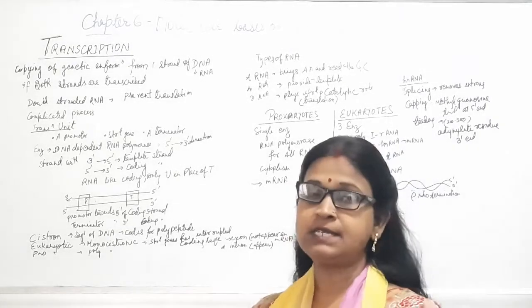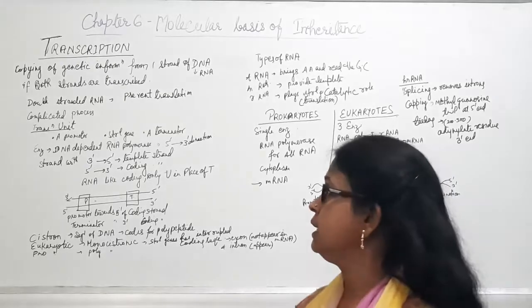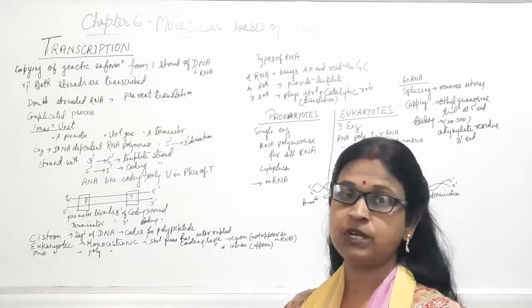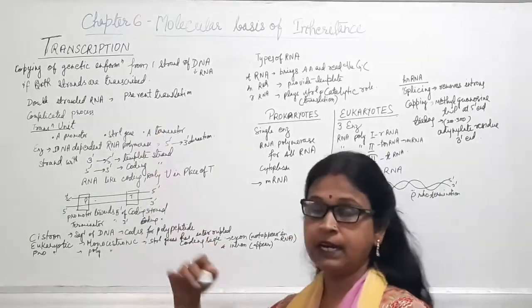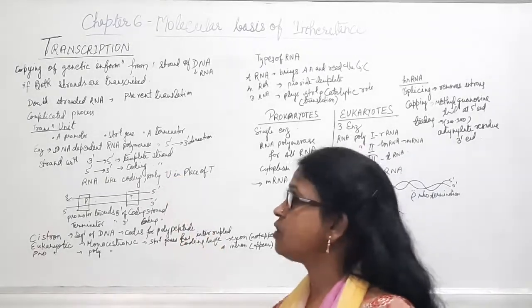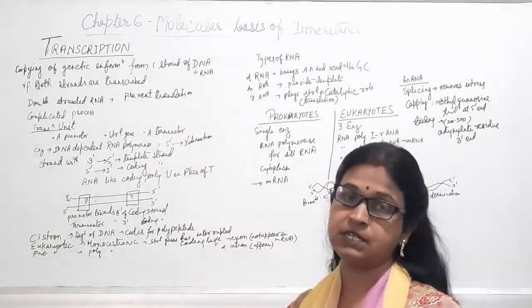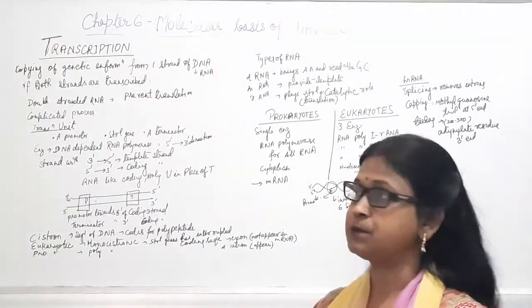Suppose both the strands undergo transcription, then the product will be RNA having a double helical structure. Because RNA is formed for the translation process, the presence of double stranded RNA will prevent translation, and so there is no use of the transcription.